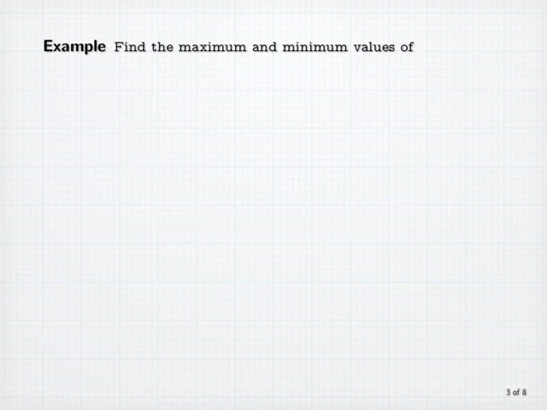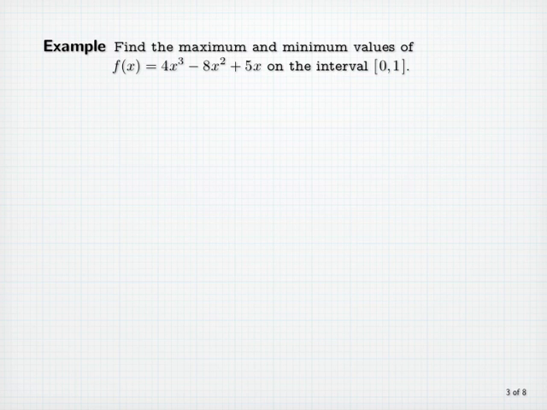Example: find the maximum and minimum values of f(x) = 4x³ - 8x² + 5x on the closed interval [0, 1]. We'll first calculate critical numbers. For that we need the derivative, which is 12x² - 16x + 5.